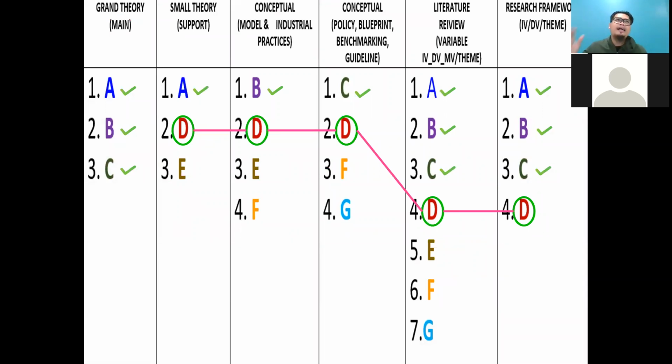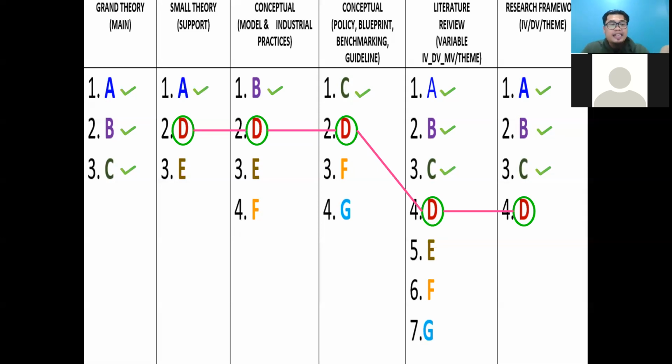I know that at the last part of your literature review, you need to come up with your research framework. At the end of your literature review, you need to present your final research framework. If somebody asks how you get your research framework, you answer: once I complete my literature review. Because at the end of your literature review, you can draw your research framework.